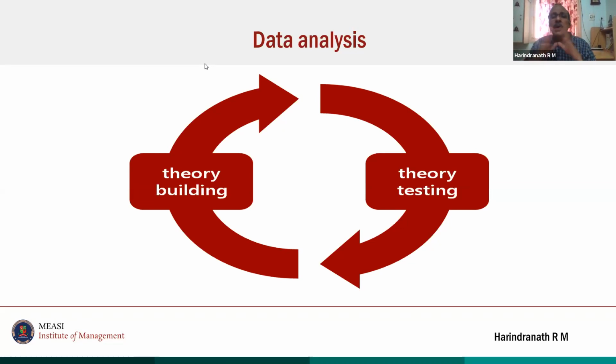If you go to Hair et al., I quote them here. It says that if you, for example, collected 20 items for your study, 20 questions, you have collected data, and for each one you find out that the skewness is within the threshold level. Say I'm very conservative, so I want my threshold level to be -1 to +1. If the skewness falls within this level, then I'm happy, right?